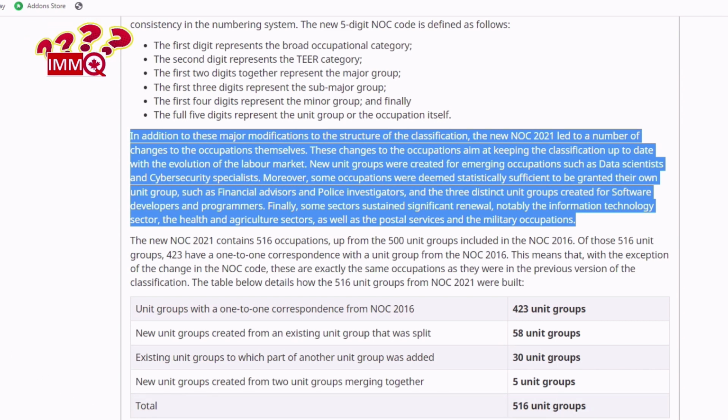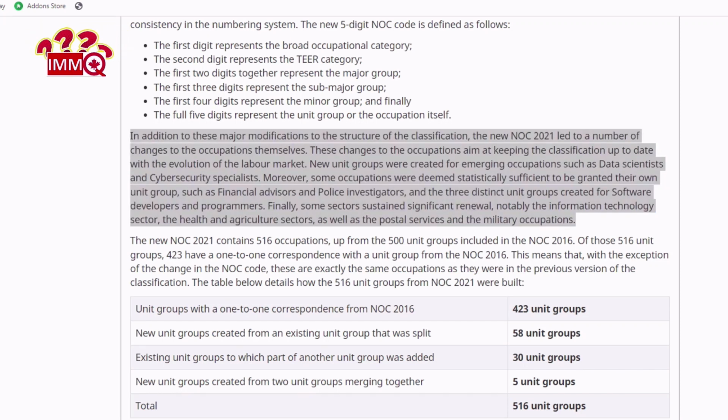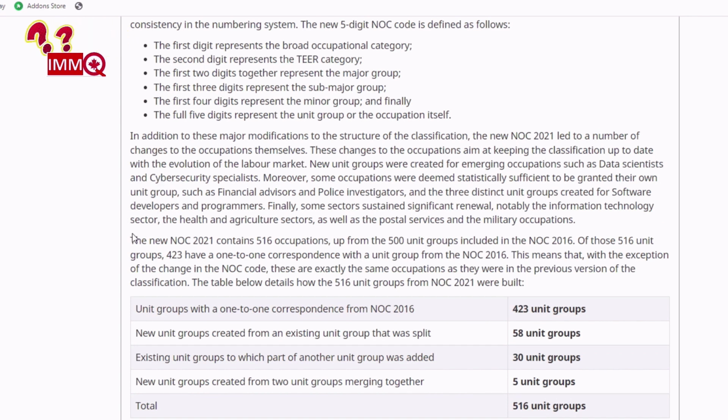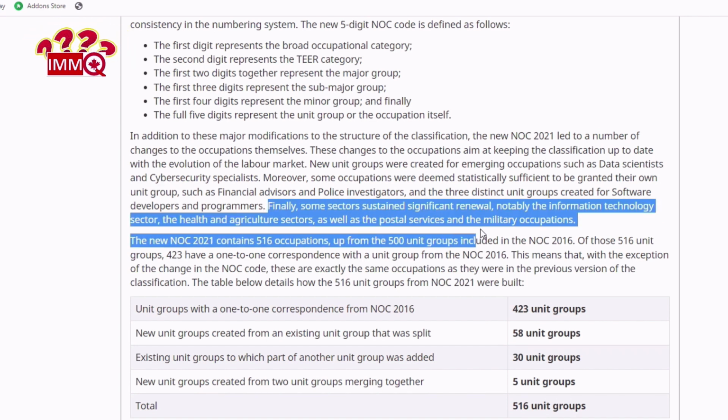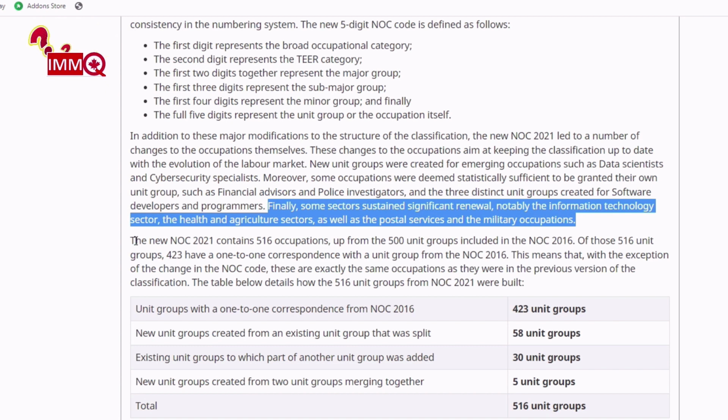Moreover, some occupations were deemed statistically sufficient to be granted their own unit group, such as financial advisors and police investigators, and the three distinct unit groups created for software developers and programmers. Finally, some sectors sustained significant renewal, notably the information technology sector, the health and agriculture sectors, as well as the postal services and the military occupations.